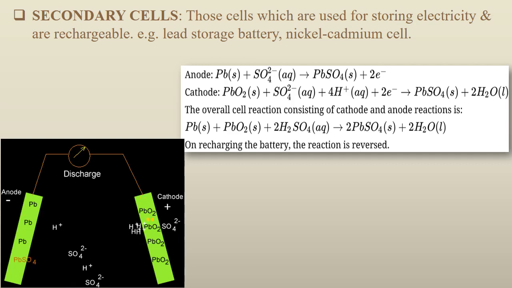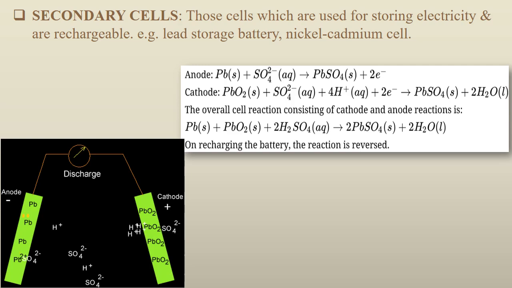When these two plates are connected by the conducting wire, the following reactions take place. You can see at the anode lead sulfate is formed, whereas at the cathode as well lead sulfate is formed. Now lead sulfate produced here remains stuck to the surface of the electrodes. The cell potential of this cell is about 2 volt. When the cell is in operation, the density of sulfuric acid solution decreases.